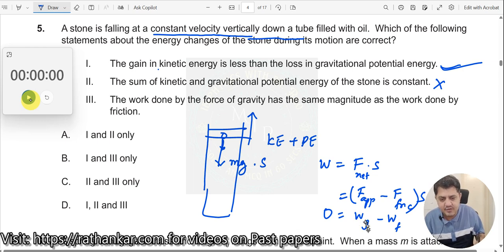In other words, the work done by gravity should be equal to the work done due to friction, right? So therefore, answer C is also correct. Thus 1 and 3 are correct. 1 and 3, where is it? 1 and 3, B is the right answer.